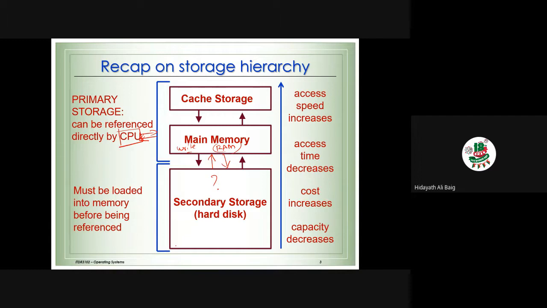So we know the difference between RAM and the hard disk. Main memory is volatile. Anyone remember what volatile memory is? We say RAM is volatile. Why? I will ask you the question in another way.